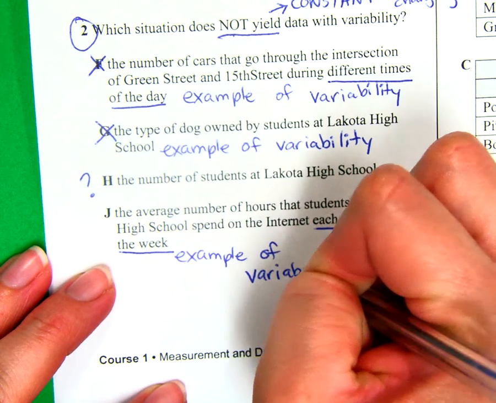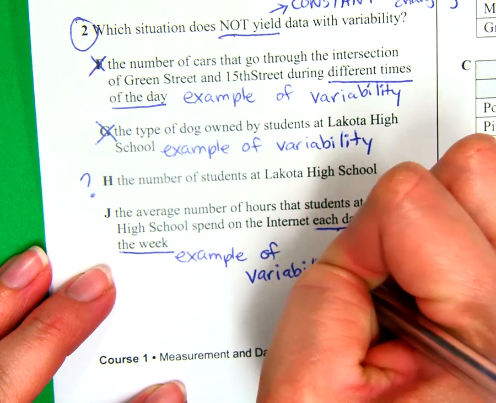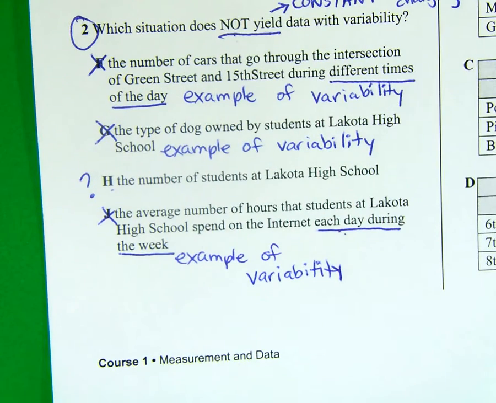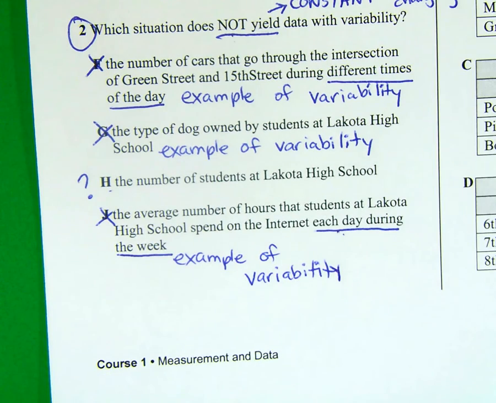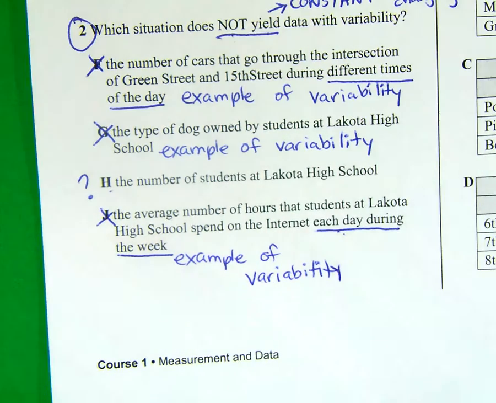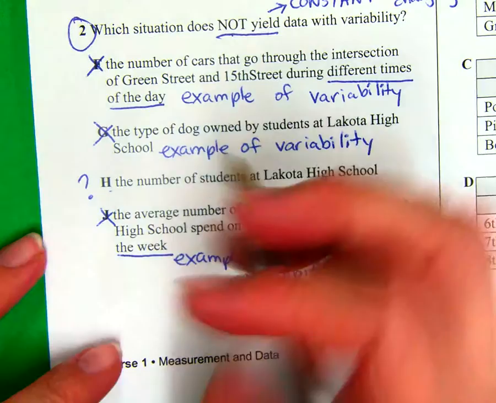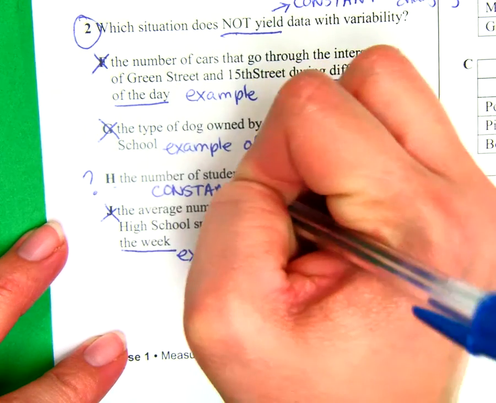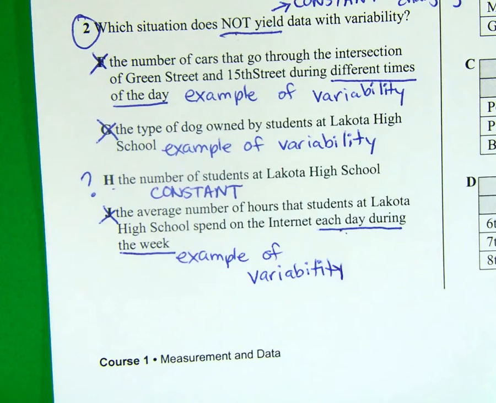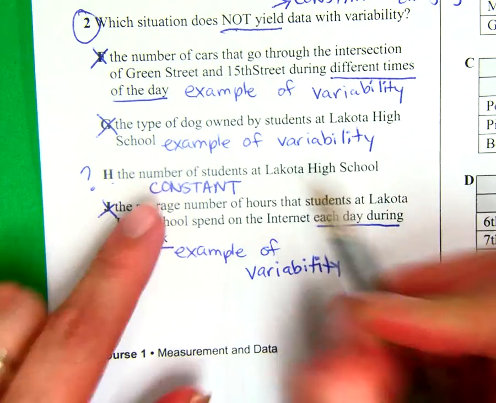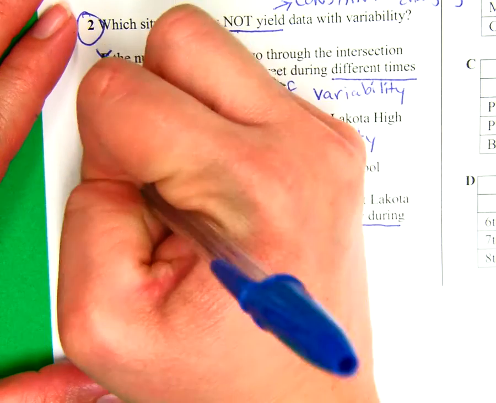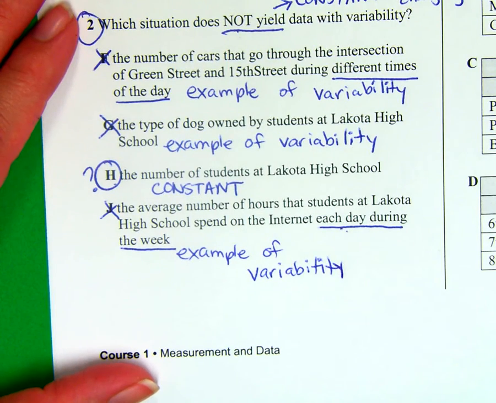Now, when I first read this question and these answer choices, I put a little question mark on letter H, just like I did here, because I thought to myself, well, that could change maybe based on the day. But if we take these results as of right now, letter H is the best answer, because if we take a screenshot of it just today, the number of students at Lakota, or even if you want to just say Vail, that's going to be your enrollment for just that day. So letter H is our best option for this example.